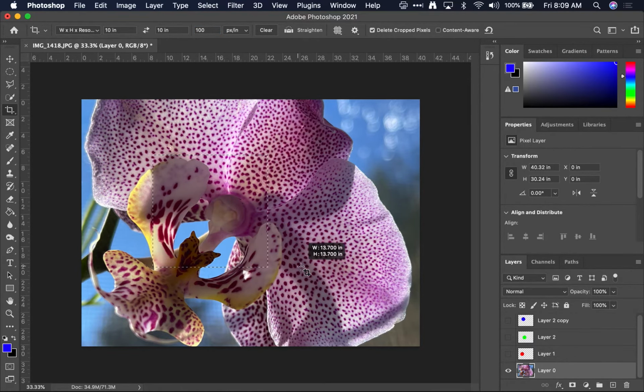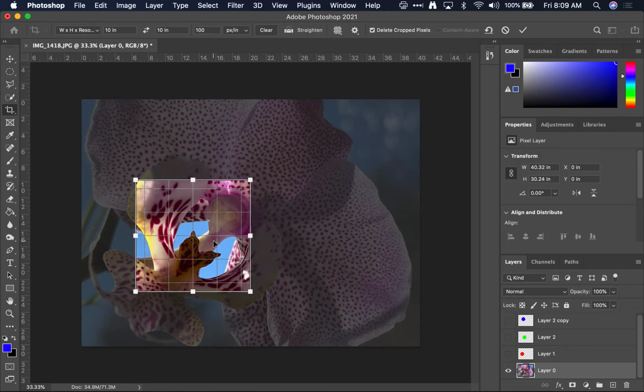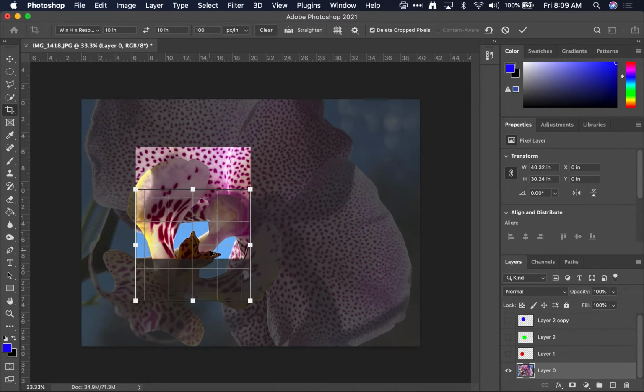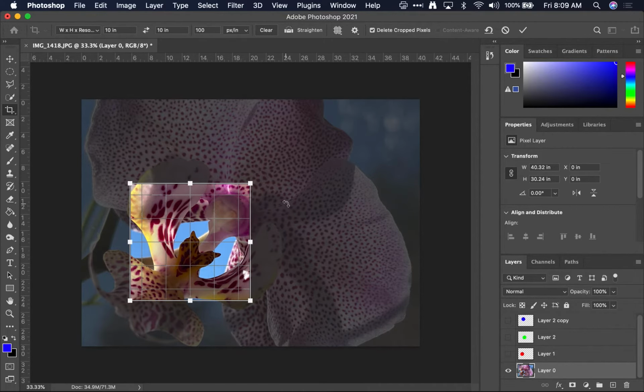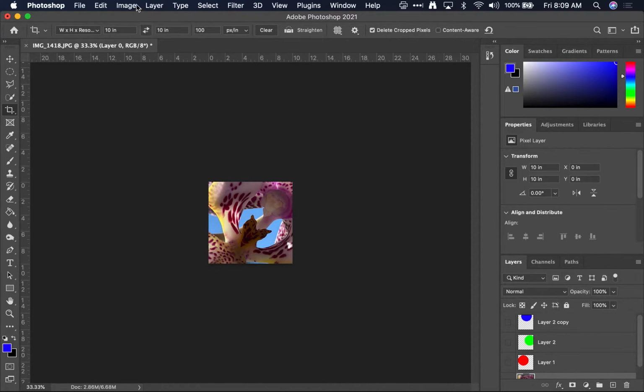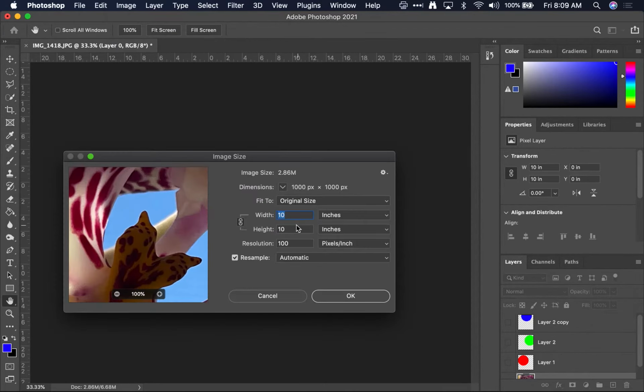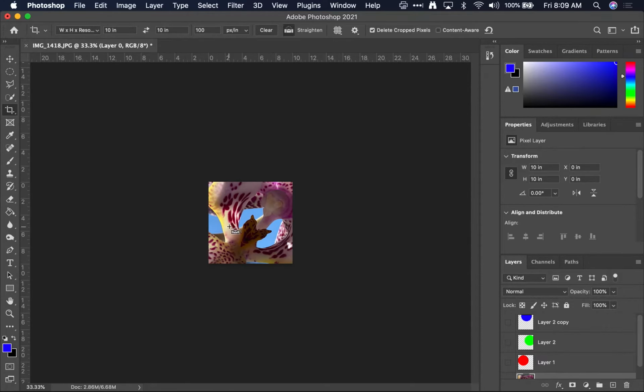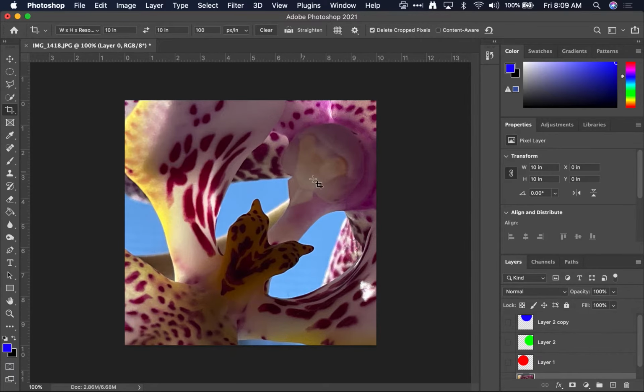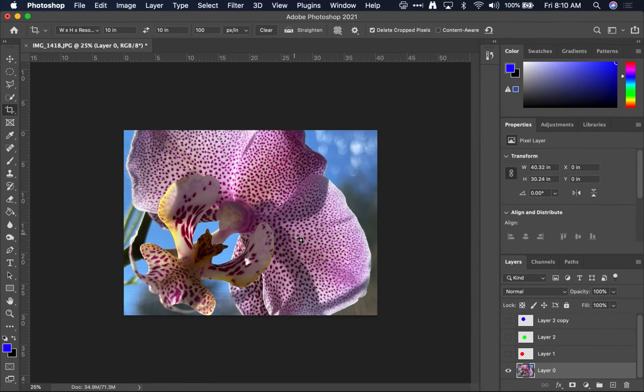So if, for instance, I just wanted to select this part of the image, and you can notice I can just move things around and not the rest, all I have to do is crop here, or at least move it, and then hit the return key to set that. And if I look at the image size now, you'll notice that it is 1,000 by 1,000 pixels. It's perfect. In fact, it's all set up to go to Behance, and we see that there's still plenty of resolution, and you'll see at 100%, this is how it will look on the screen, that it's still pretty vibrant, pretty perfect. I'm going to undo that, Command Z, so that I can do this again.